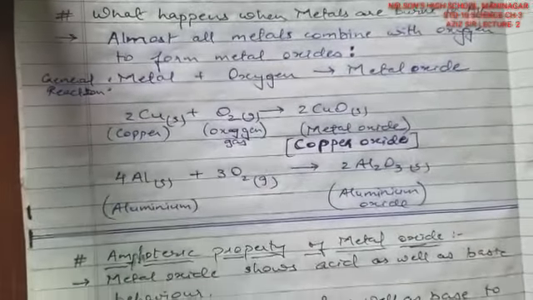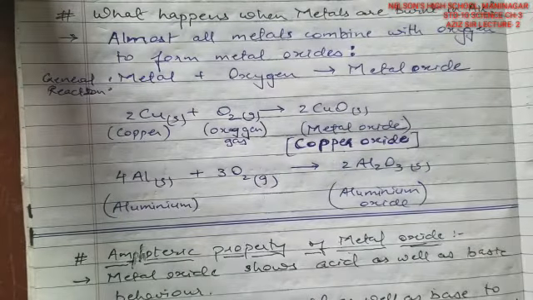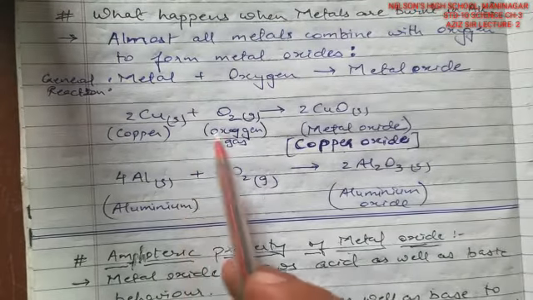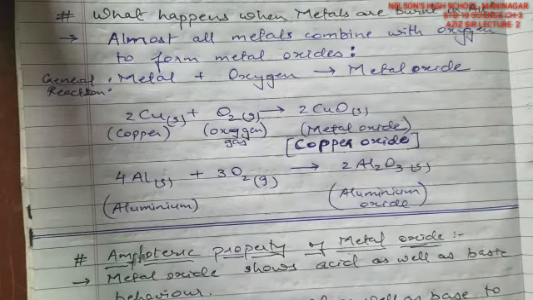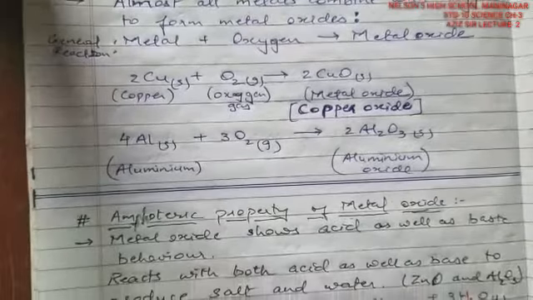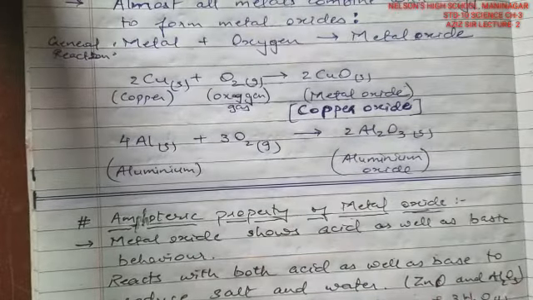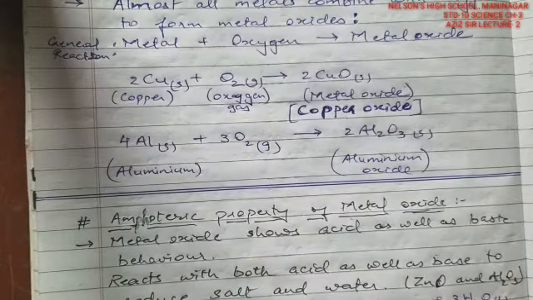Generally, copper, if you see, has to be heated to form copper oxide, which turns to black color. In the same case, aluminum at an ordinary temperature forms aluminum oxide. So these are the general oxides which are available in the market and which can be formed very easily.